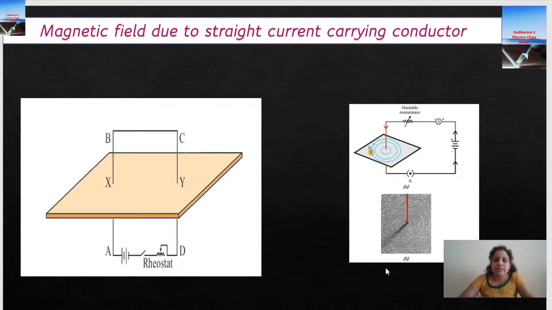If you are using iron filings, you can see a beautiful pattern of iron filings. It forms the shape of a circle. Okay, so we are discussing straight conductors. All these three shapes we have to learn in detail. It's very, very important and a repeated question in the board exam.